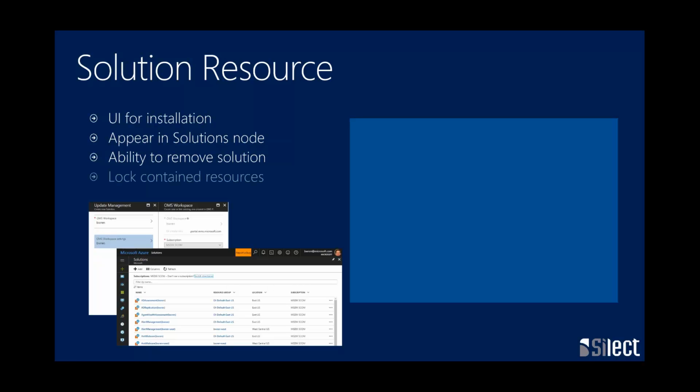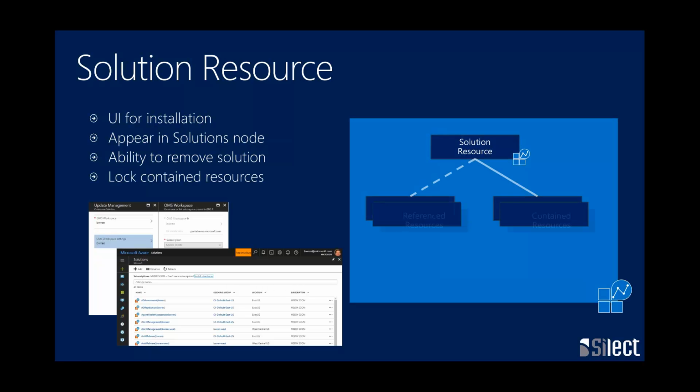And the last thing we're going to do is lock what we call our contained resources. Just very quickly, I'm running a little bit short, so I'll do this fairly quick. Of course, the management pack world has three different types of relationships: hosting, containment, and reference. Very similar here, only we don't have hosting anymore.